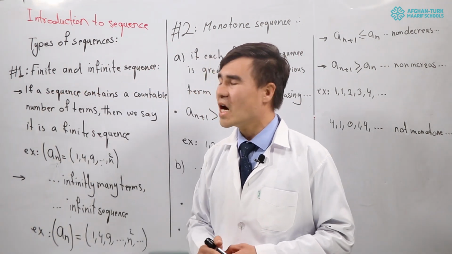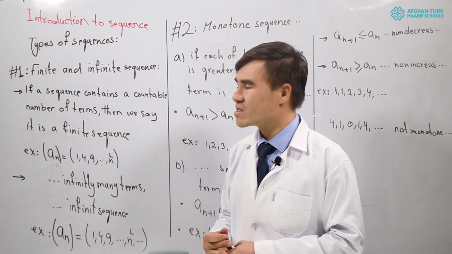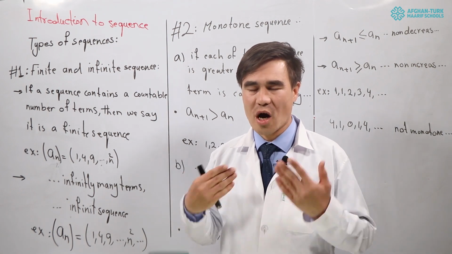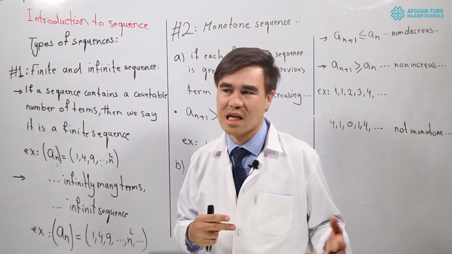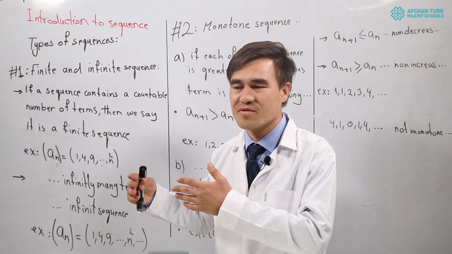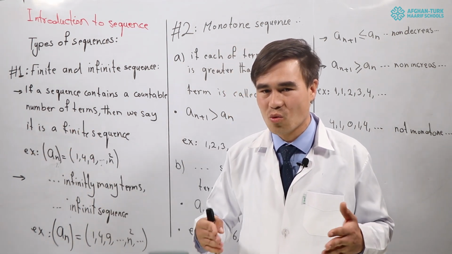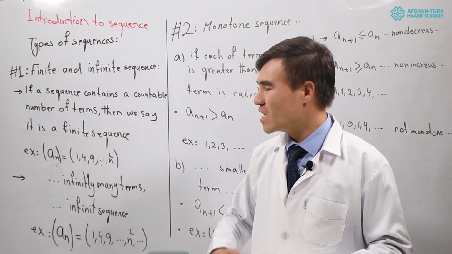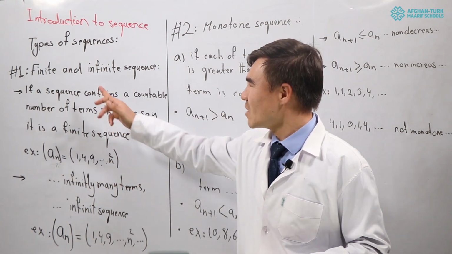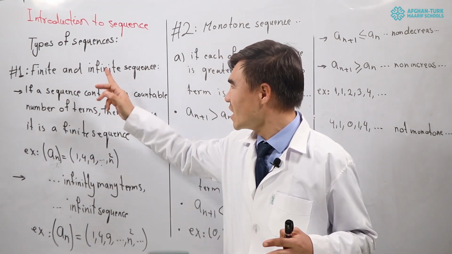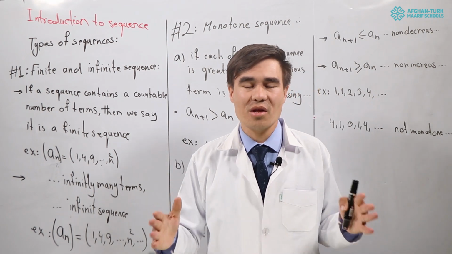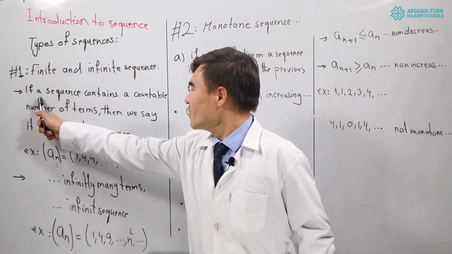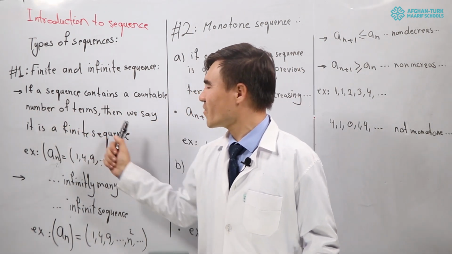First, how can we define the finite and infinite sequences? As you remember, if we have numbers which don't stop in one place, for example, 1, 2, 3, 4, 5, 6, and so on, it doesn't stop in one place, it goes forward up to infinity. At that time, that is an infinite sequence. When we have an interval of numbers in the set, at that time that is called what? Finite.